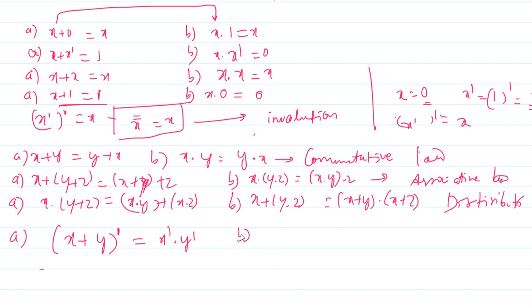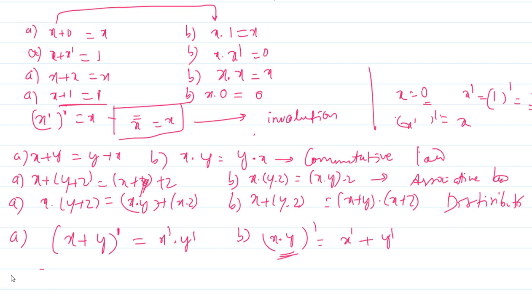One more law in the De Morgan theorem is x dot y whole prime, which is equal to the sum of the individual complements. Sum of the individual complements in the sense x is there, complement it, and plus y is there, complement it. This is vice versa. These are De Morgan's theorems.